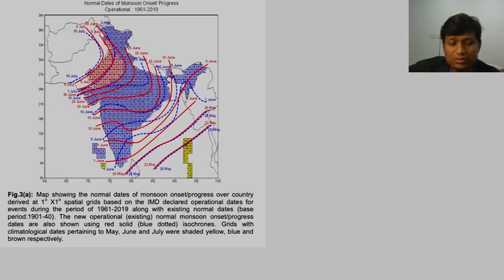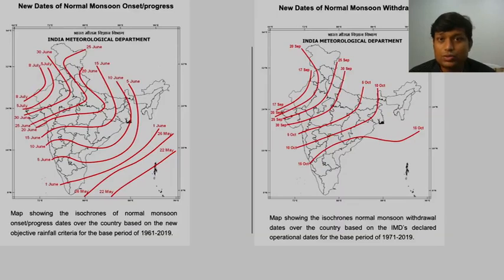Now this is a comparative map where we have shown what were the earlier dates of onset of monsoon, and then we also have shown what are the new dates of monsoon. So in the end we will just summarize things, because nobody is really going to ask you such a point to point comparison of those dates, because it is difficult to remember, right? So we will just see a summary of what has actually happened. So these are the new dates of onset of monsoon.